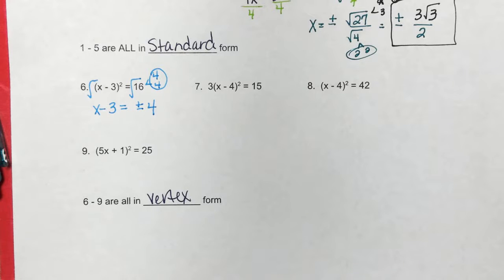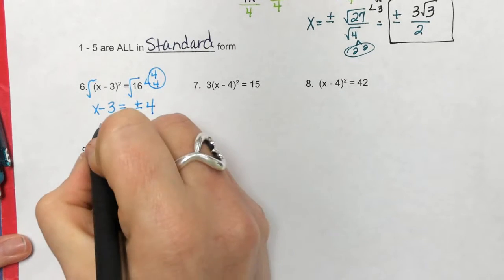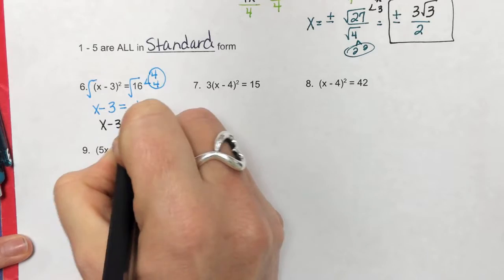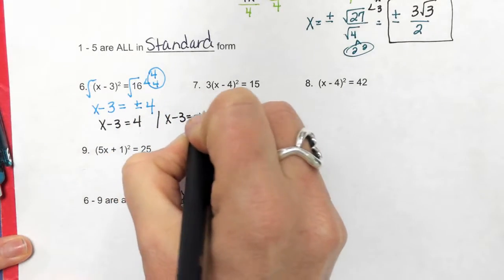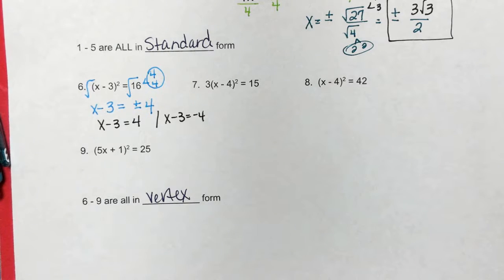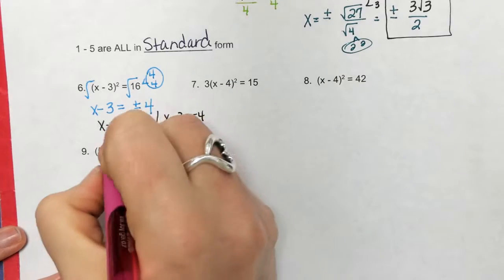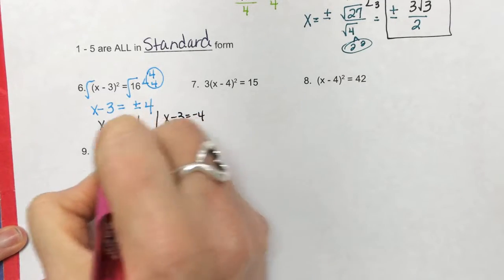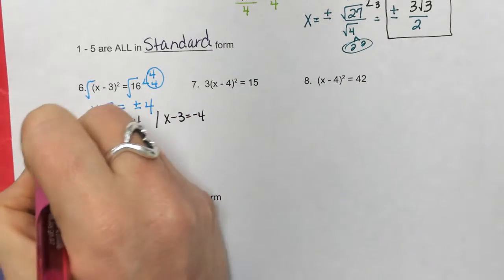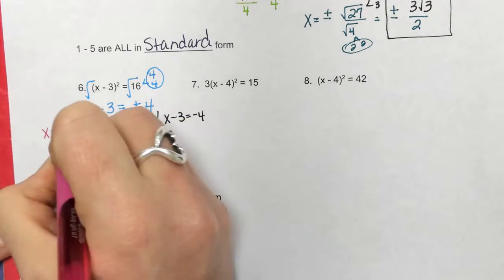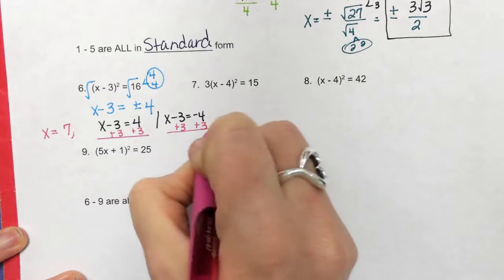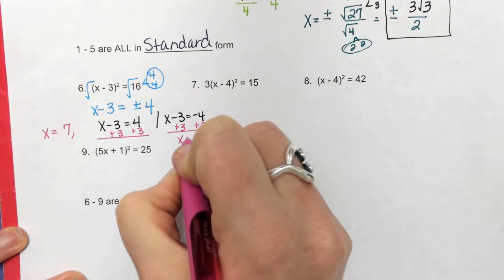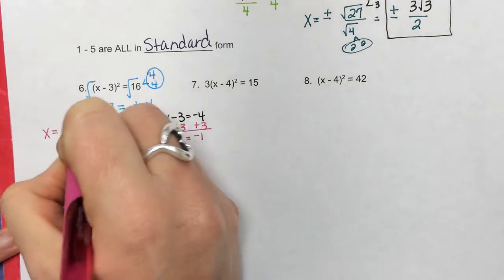Now, this is where they also mess it up because I have two problems here. I have x minus 3 equals 4, and I also have x minus 3 equals negative 4. I have to work the problem both ways. Quadratics have two answers. So I'm going to add 3. So I'm going to get x equals 4 plus 3 is 7. I'm going to add 3, and I get x equals negative 1.